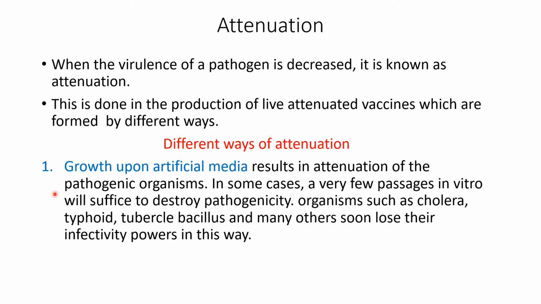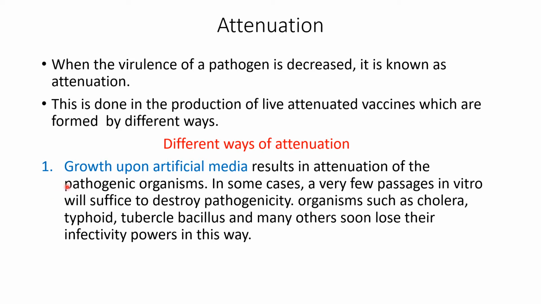So once they get adapted to the artificial culture media, again you take that organism and when you inject it in the human body, they will again have a problem in growing inside the human body. So this is how attenuation is done. Organisms which are adapted to grow in the artificial culture media will not grow that well inside the human body. So such organisms are called attenuated organisms.